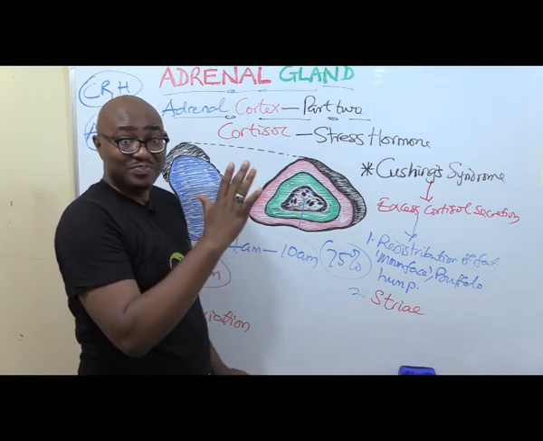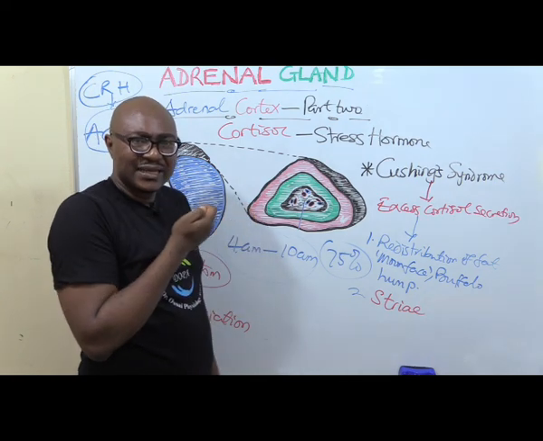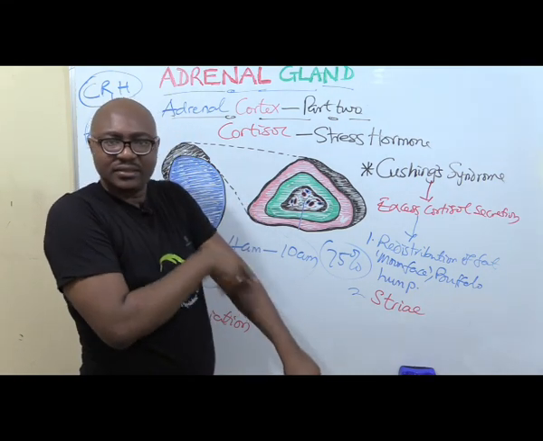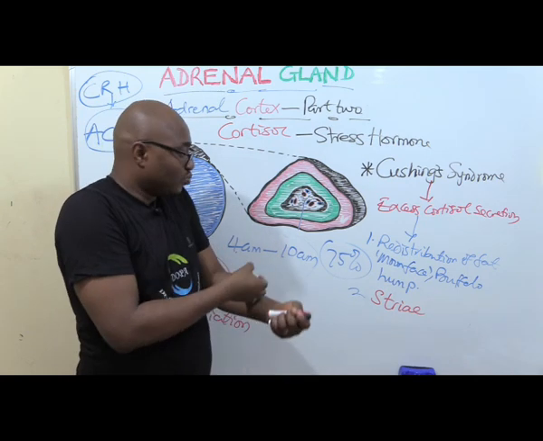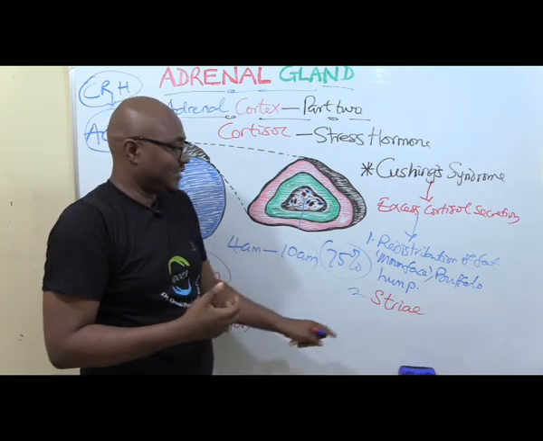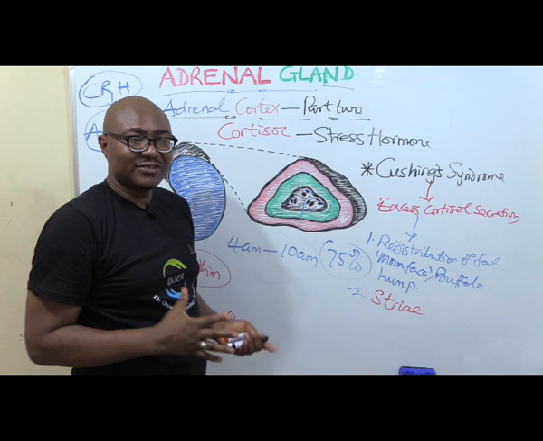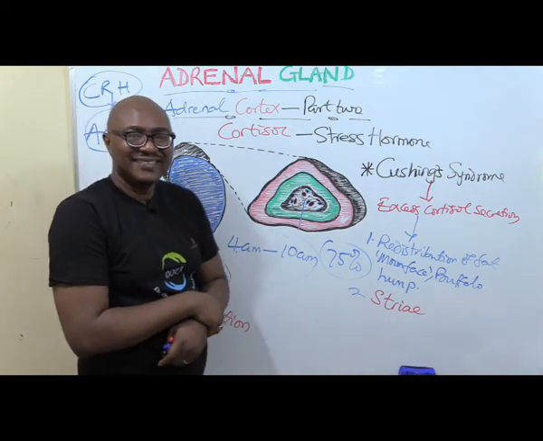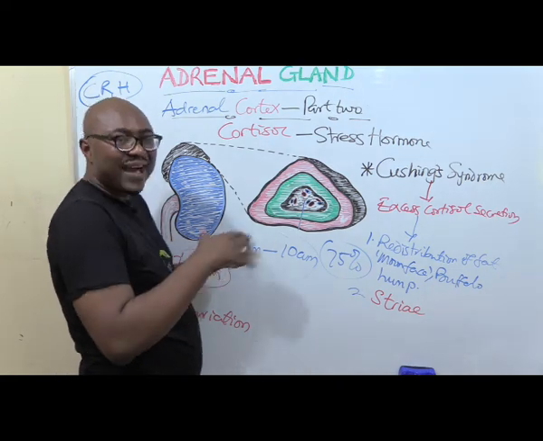So excess breaking down of protein makes the skin thin. So there is easy bruising. Any small thing, there is bruising, which also causes increased ability to have stretch marks. So you have a lot of striae, especially at the abdomen and so many other parts of the body. Excess cortisol. Okay, so you also have hyperglycemia.